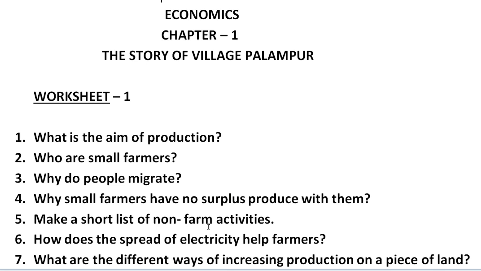As we very well know, in Palampur village there are 2 types of activities. First is farming activities and second is non-farming activities. Farming activities are related to agriculture, and non-farming activities, as we know, are not related to agriculture. So you have to give the names of some activities which are not related to farming. It means they come under non-farm activities.